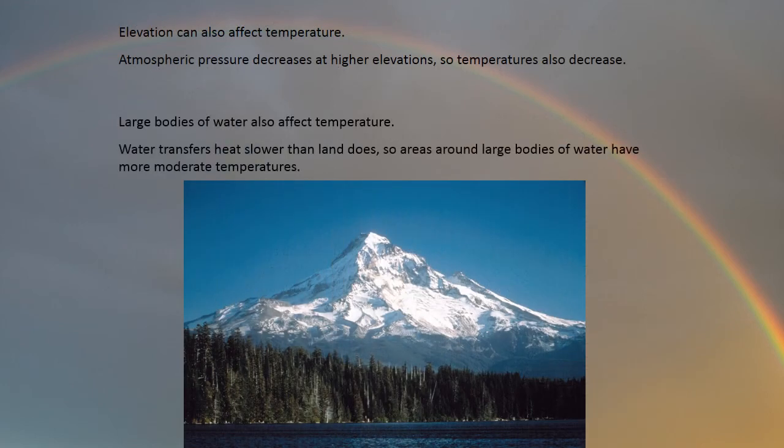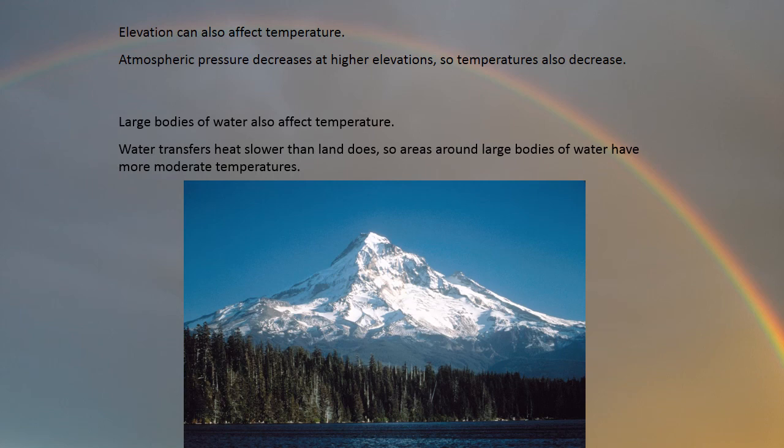Things such as elevation and position relative to large bodies of water can also affect the climate of a particular location. Atmospheric pressure decreases as elevation increases, so the higher you go, the colder the temperature tends to get. This is why the mountains always seem to get more snow than other places.